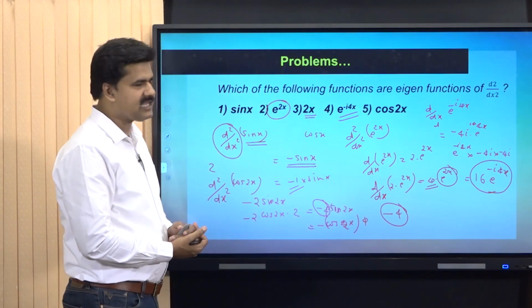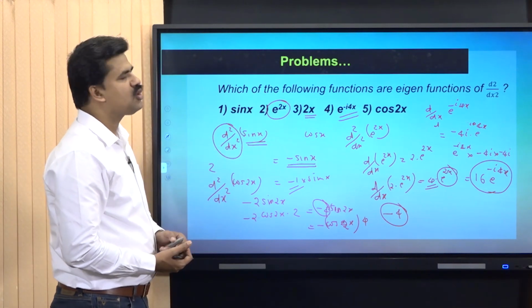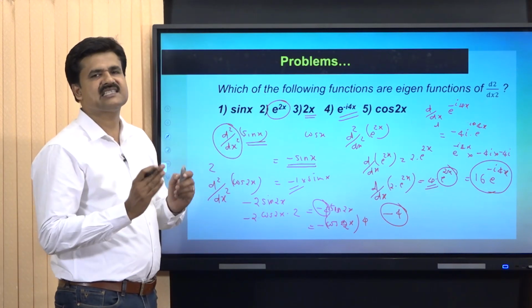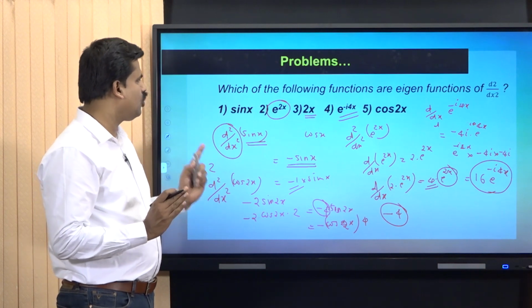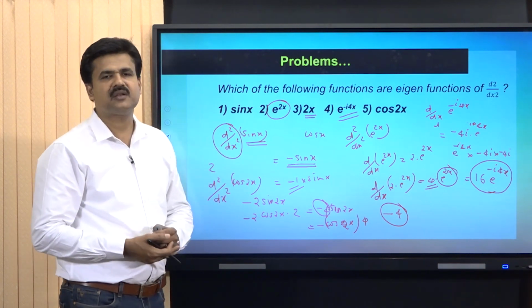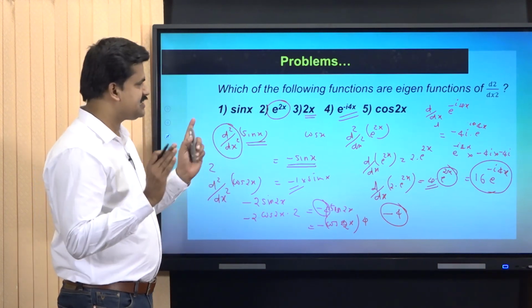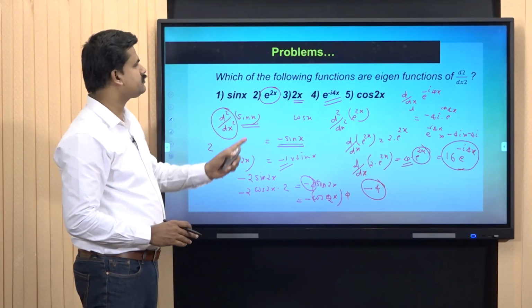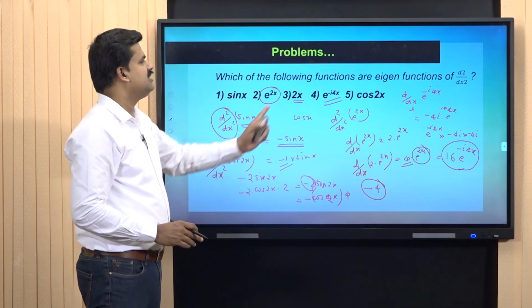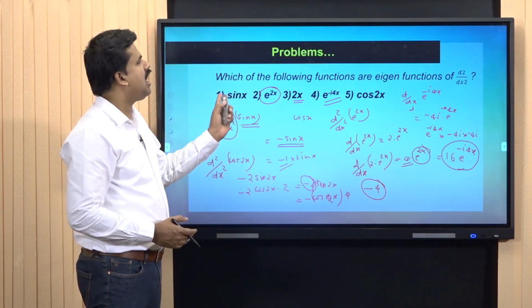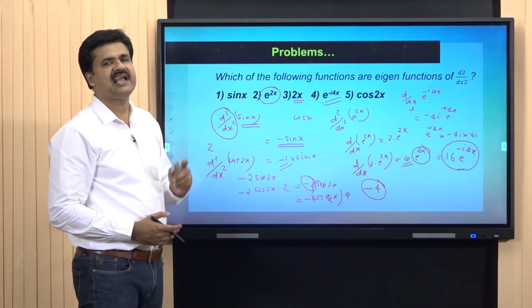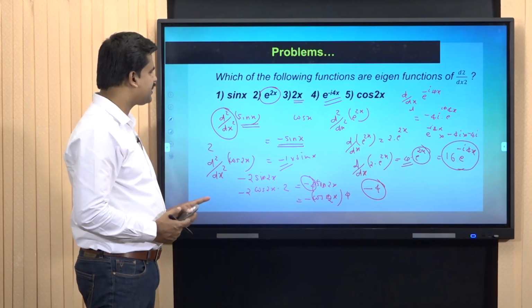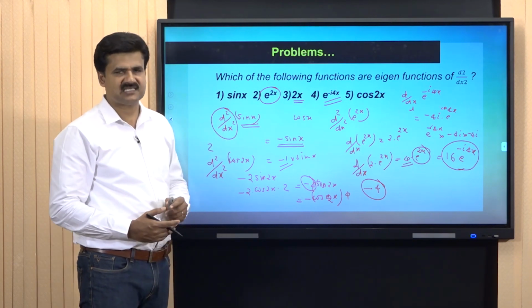Thus, it is clear that the function cos 2x is an eigenfunction of the operator d square by dx square. Thus, it is clear that among the 5 problems given, except the third one, that is 2x, all others are eigenfunctions of the operator d square by dx square.